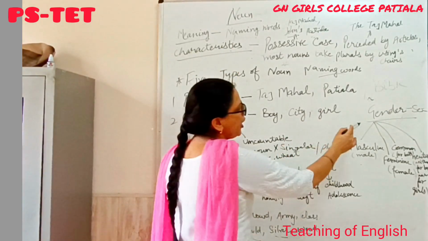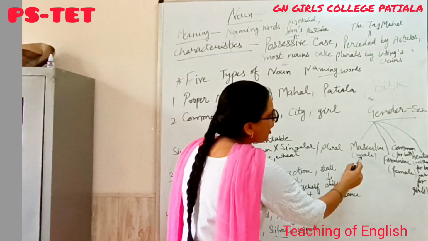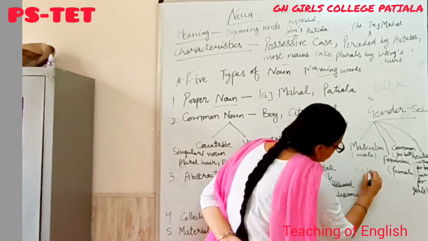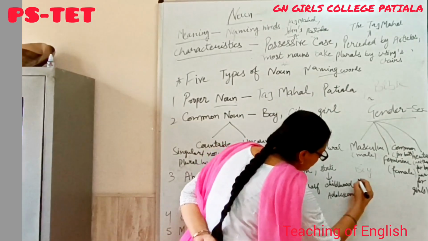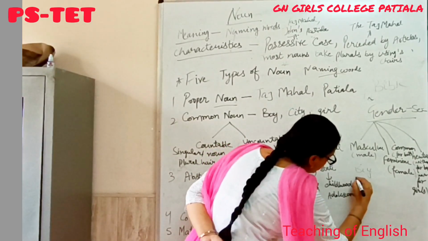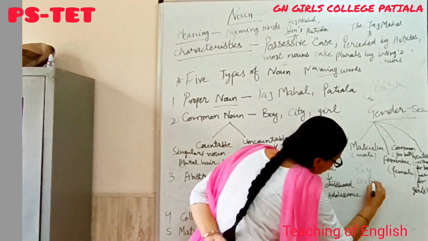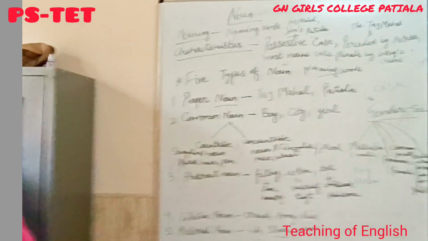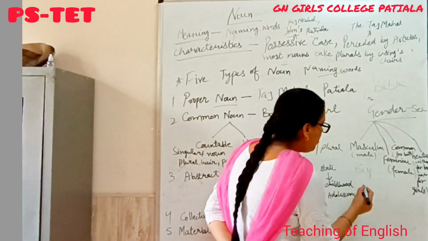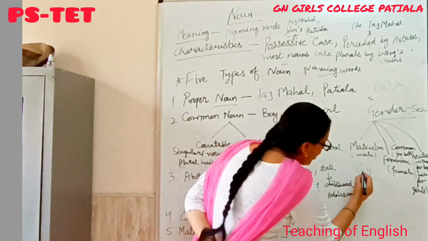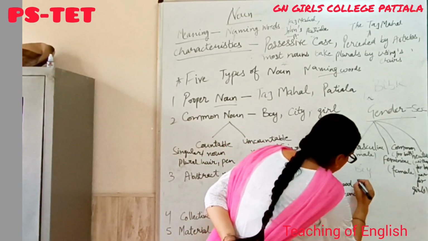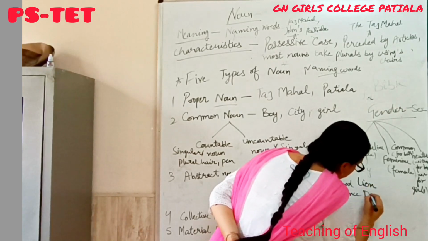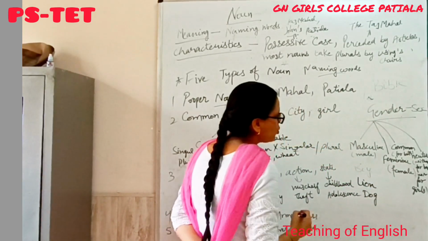And now I will explain in detail. Masculine nouns are boy, doctor, lion, dog. These are masculine.